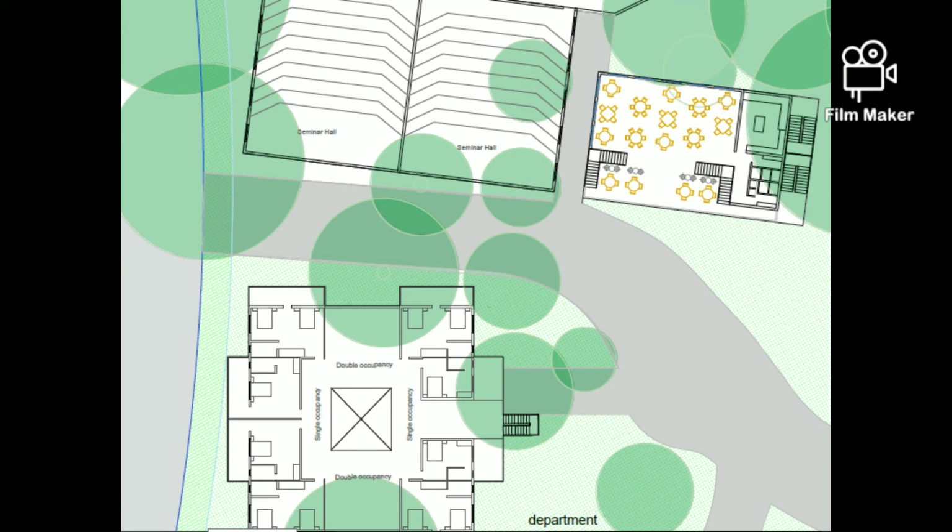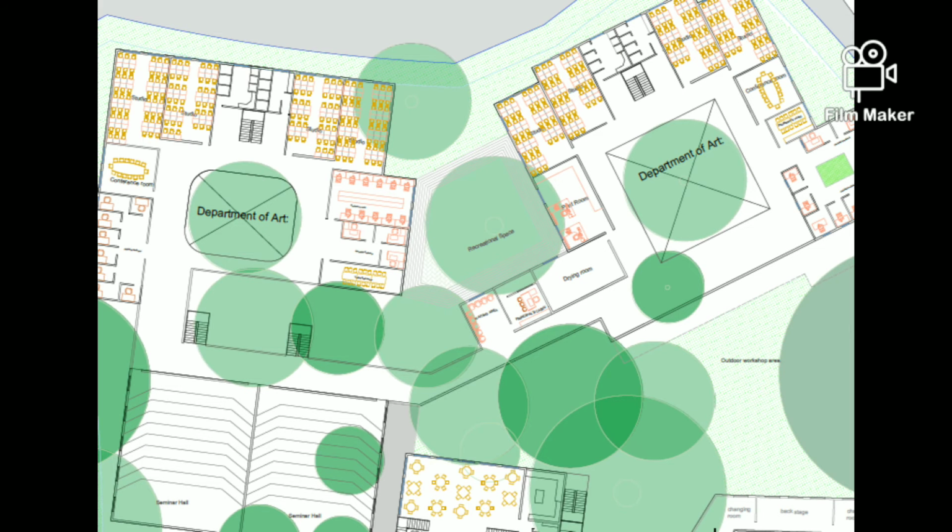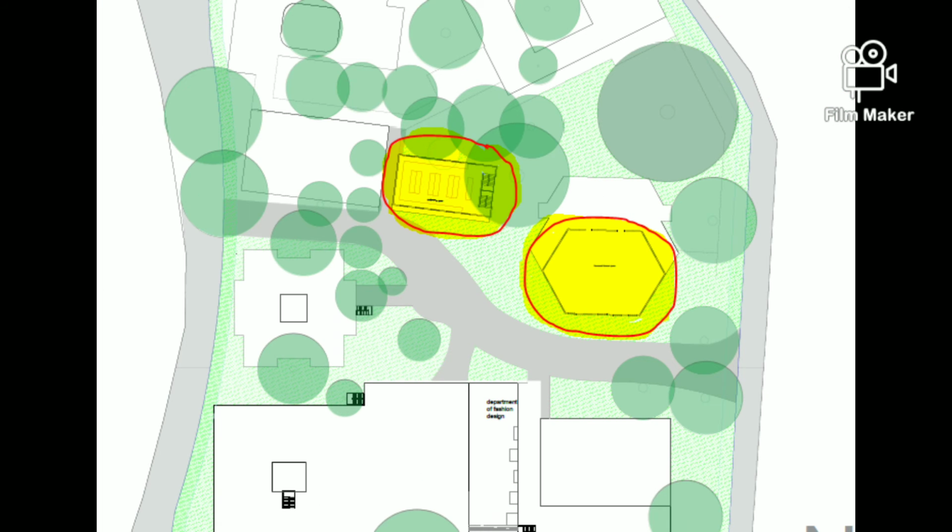Above the parking, seminar halls are kept. This is the staff dining space, and for the art department, studios are placed exactly above classrooms for easy access and use, and staff rooms are on the same floor to maintain discipline. The museum is on the auditorium's second floor.